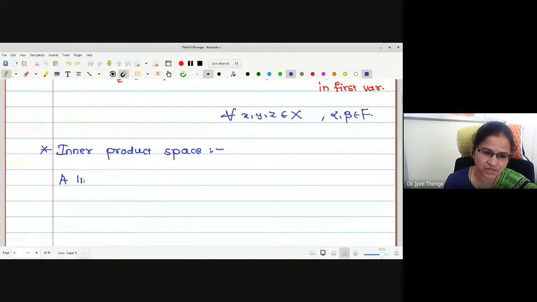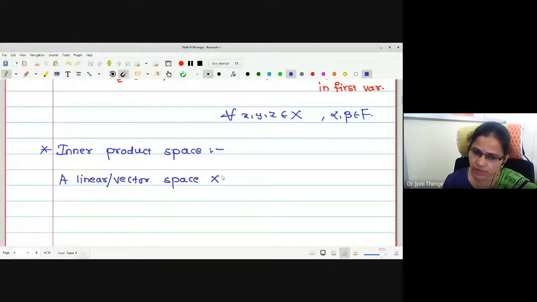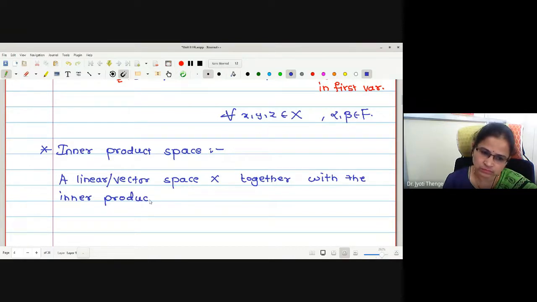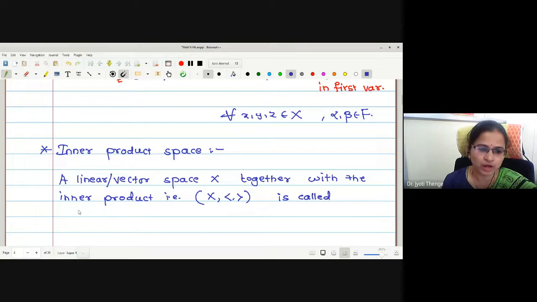A linear or vector space X together with the inner product, that is, a space X together with inner product is called inner product space.